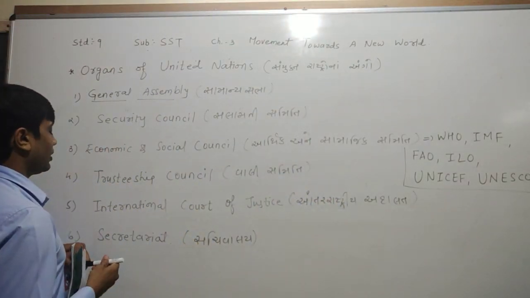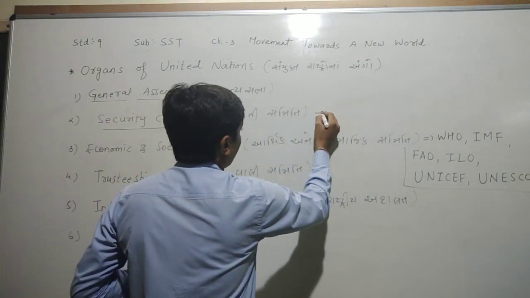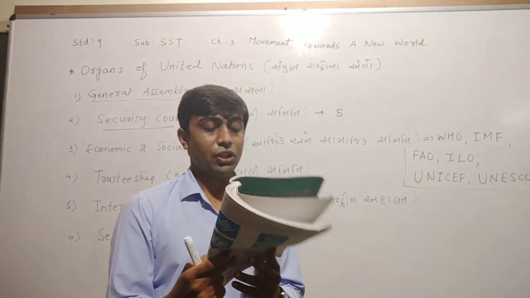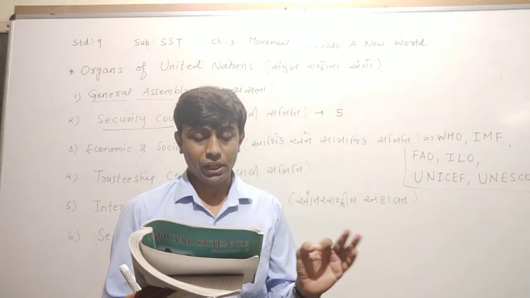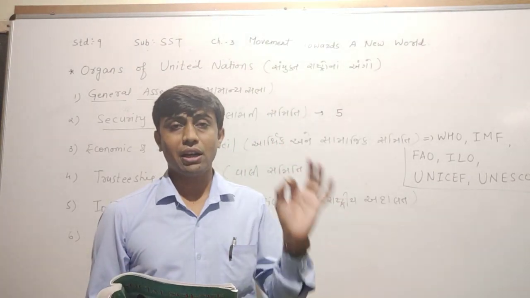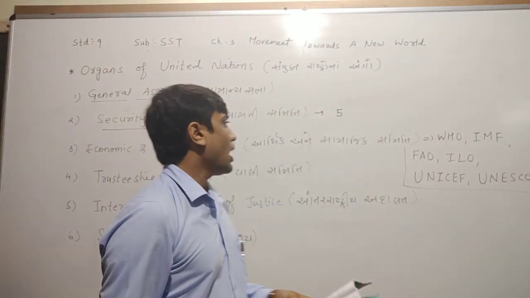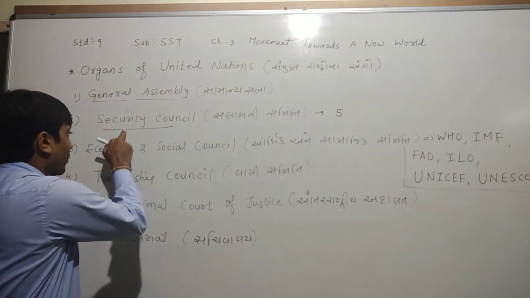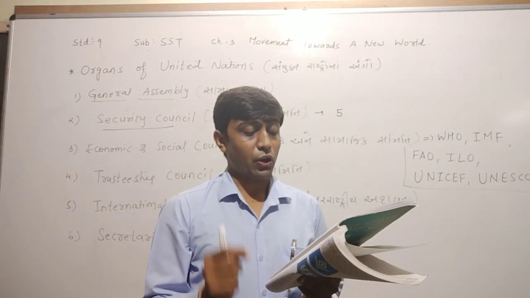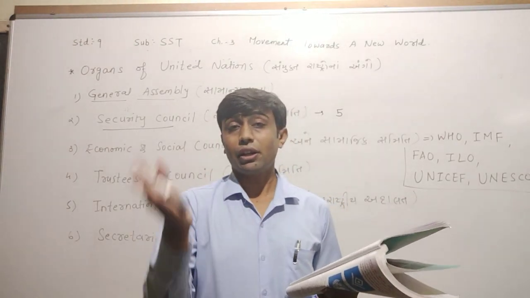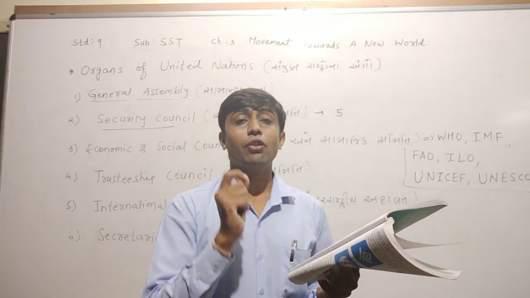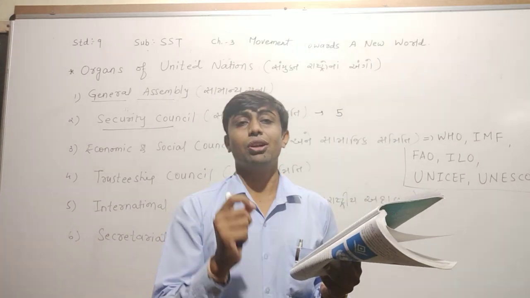How many members are there in the Security Council, dear children? Total 5 permanent members are there. Which are they? America, Britain, France, Russia and China. These are the 5 permanent members in the Security Council. Other 10 countries are there in the Security Council, but they are not permanent members. They are elected for a term of 2 years by the General Assembly.